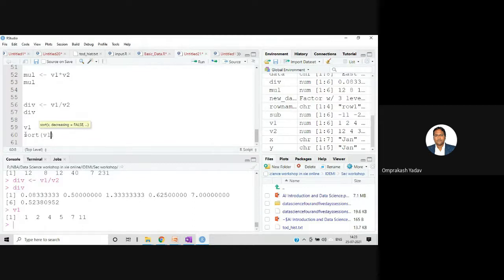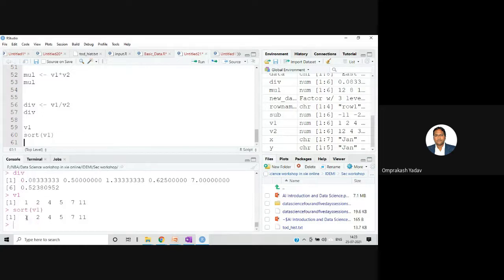If I say sort v1, and run this, it is going to display in the ascending order. So randomly, if I am having any values, it is going to sort the collection of values in the ascending order. If you see here, it's already in the ascending order, right?